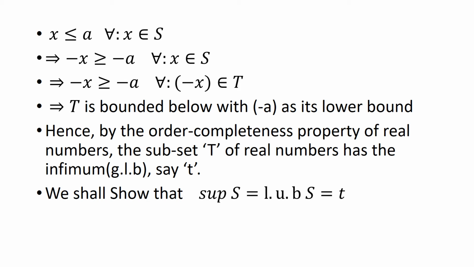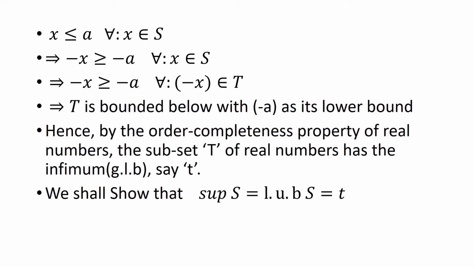So minus x is greater than or equal to minus A for all x belongs to S. But minus x is an element of T, therefore minus x is greater than or equal to minus A for all minus x belongs to T, which makes T a set bounded below with minus A as its lower bound. Hence, by the order completeness property of real numbers, the subset T of real numbers has the infimum, that is, the greatest lower bound, say minus T.